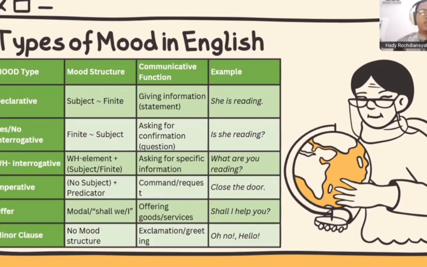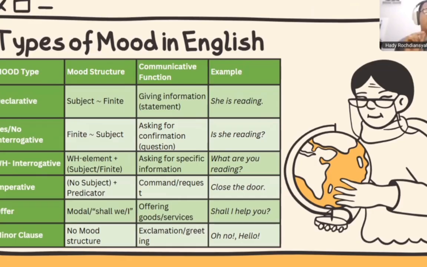Like a command or a request, for example, close the door. What is the subject? We can know the subject is you, because we are telling you to close the door. Kamu, you, okay.